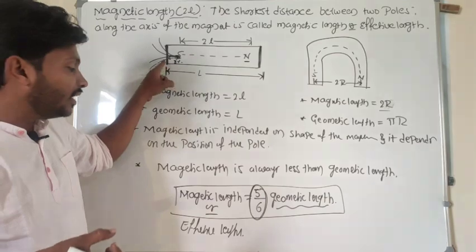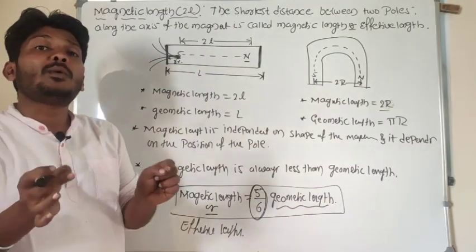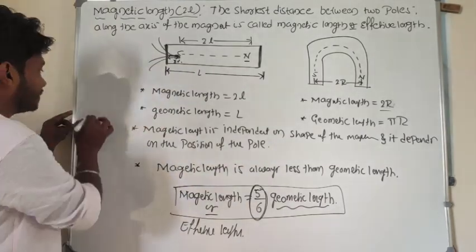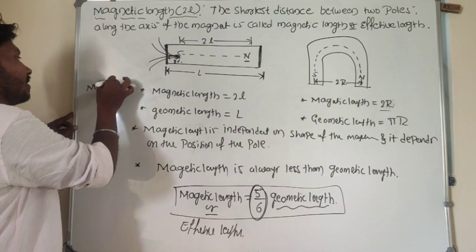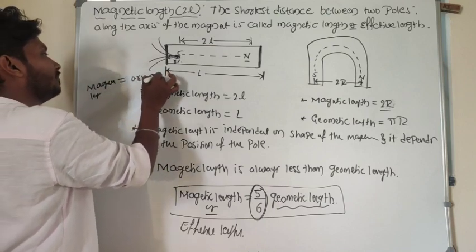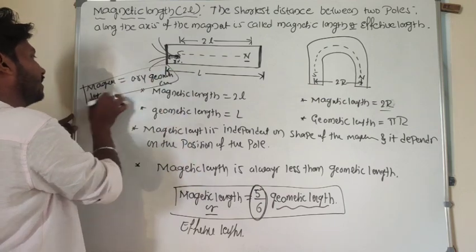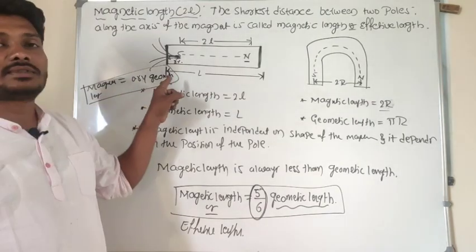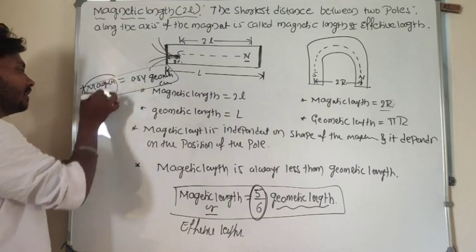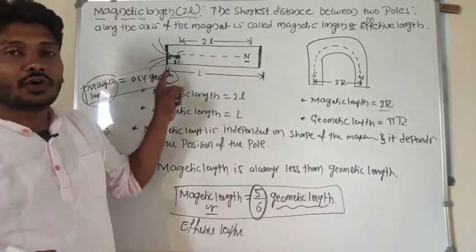So we can say that magnetic length is 0.84 times the geometric length. Magnetic length is 0.84 times the geometric length. So in this case, magnetic length is less than geometric length.